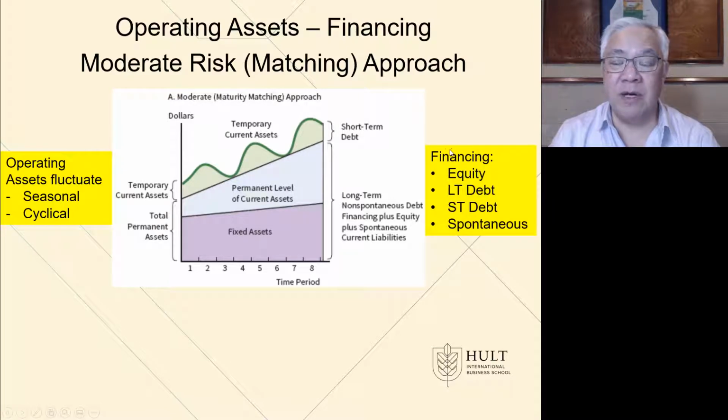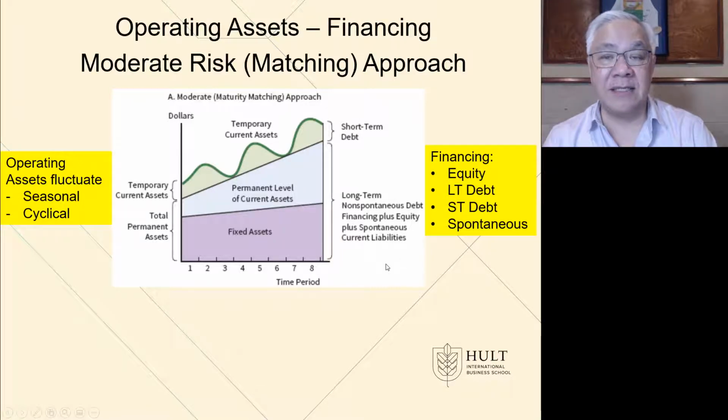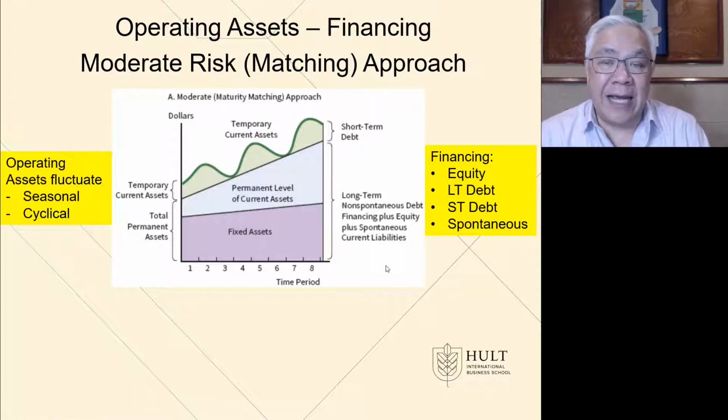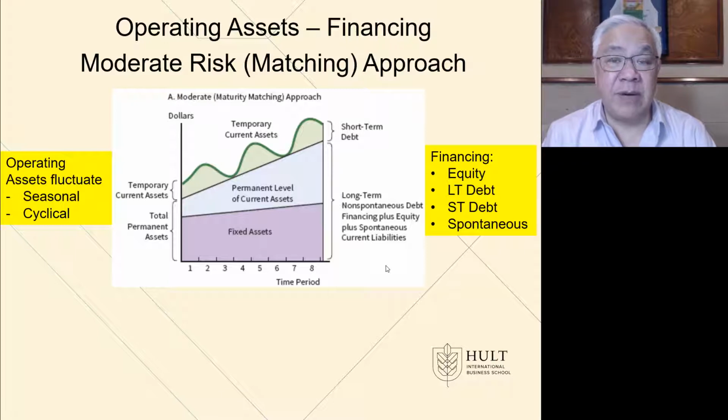On the other side, where does the money come from? And under this approach, which is called matching, things that are long-term and will be there for a long while, we'll use long-term financing, such as debt, that's long-term. We'll look at equity investments, which by definition are long-term, and we have some spontaneous liabilities that will grow as we grow. So these are fairly safe amounts to put into long-term financing.